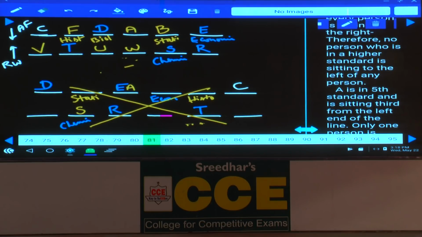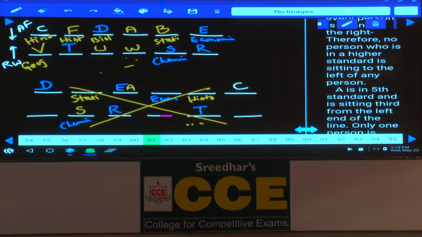Next one. Only two people sit between W and the one who teaches geography. W and the one who teaches geography, how many people are there? There are only two people, and geography is here. V faces the one who teaches Hindi. And now this C is Hindi.